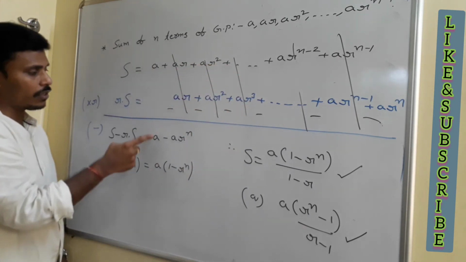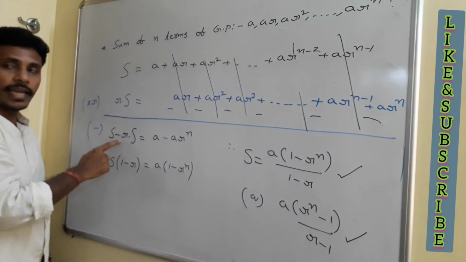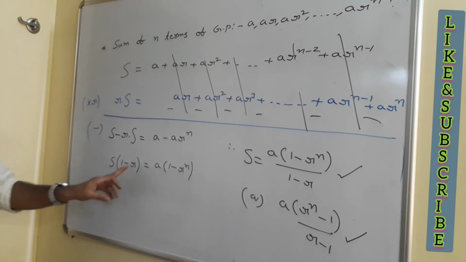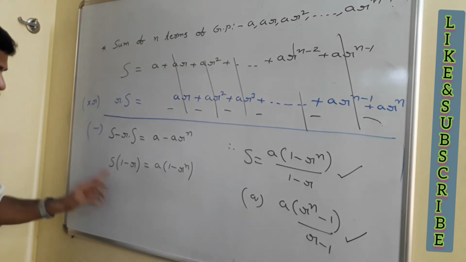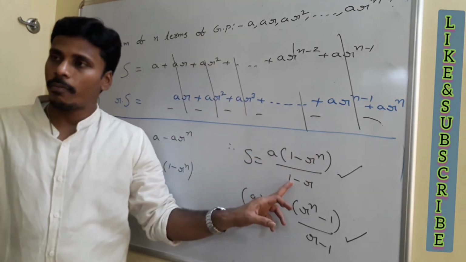At the end you are left with a and here a r power n. Now this subtraction, s minus r s, is a minus a r power n, and that's s times (1 minus r) is a (1 minus r power n). And what is your s? Your s is equal to a times (1 minus r power n) by (1 minus r).